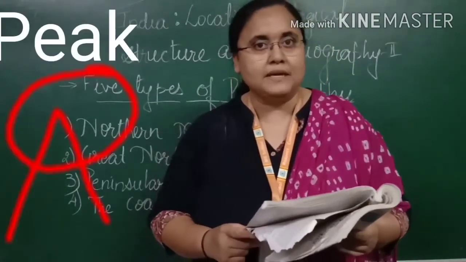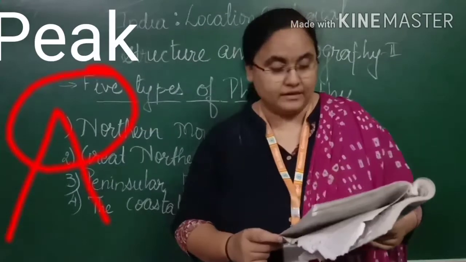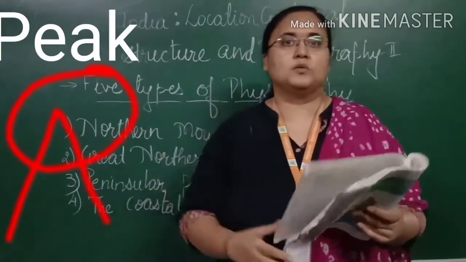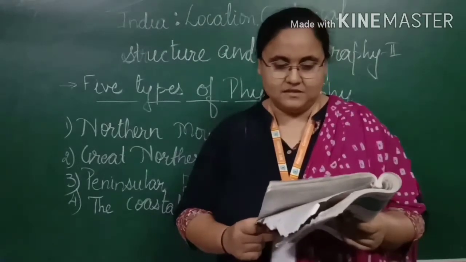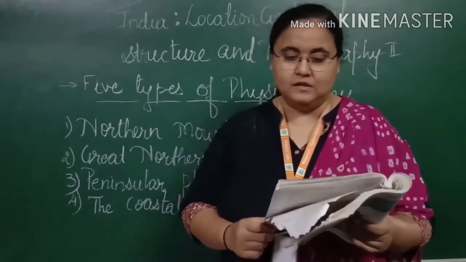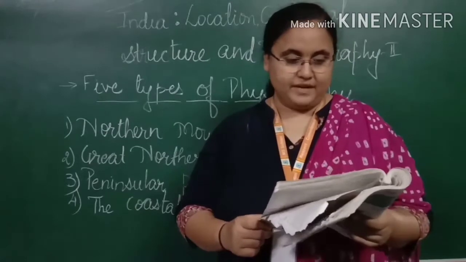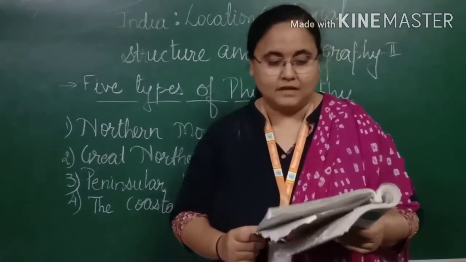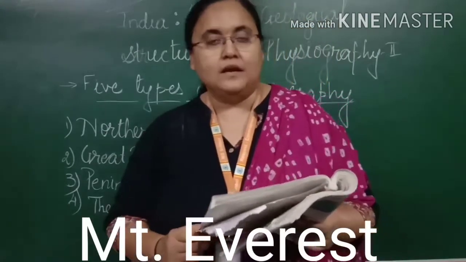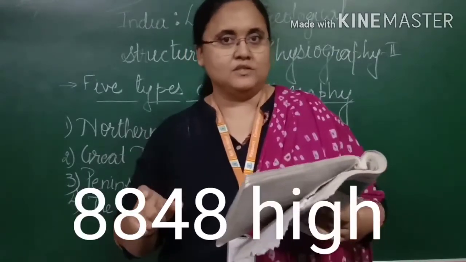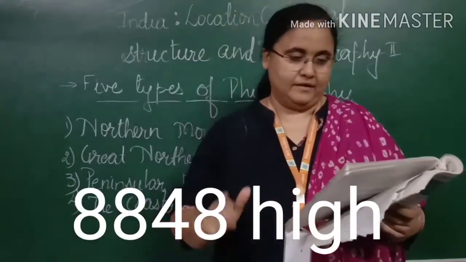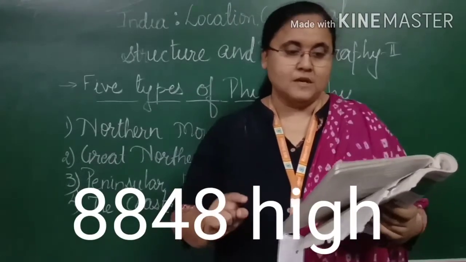What do you mean by peaks? It is a pointed mountainous area. The topmost portion of the mountain we call the peak, which exceeds a height of 7,000 meters. Most famous among them is Mount Everest, which is 8,848 meters high. This particular point you are supposed to keep in your mind. Okay, I am repeating for that purpose.